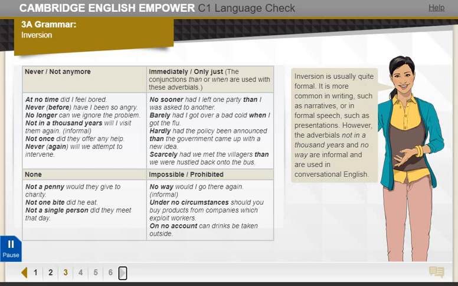Inversion is usually quite formal. It is more common in writing, such as narratives, or in formal speech, such as presentations.